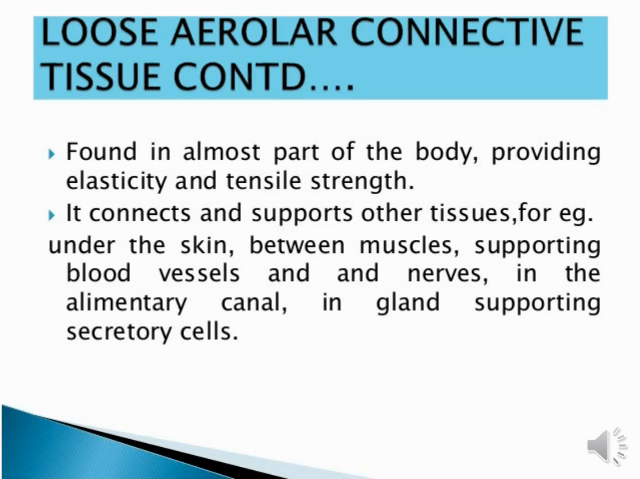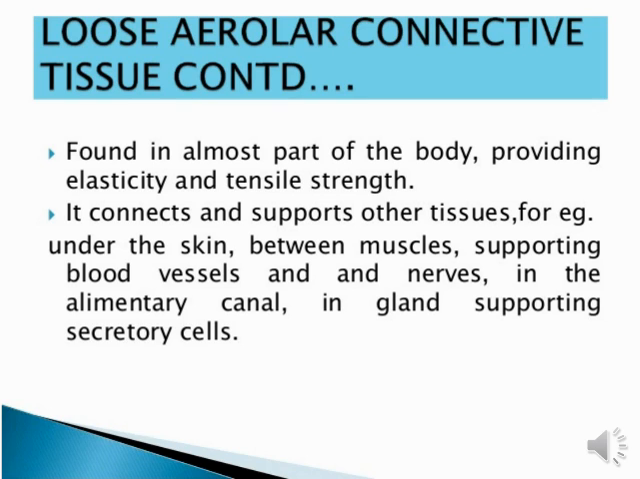It connects and supports other tissue, for example under the skin, between the muscles, supporting blood vessels and nerves, in the alimentary canal, in glands, supporting secretory cells. And this kind of tissue basically connects with other kinds of tissues and supports other tissue in our body. Which kind of tissue? Loose connective tissue.